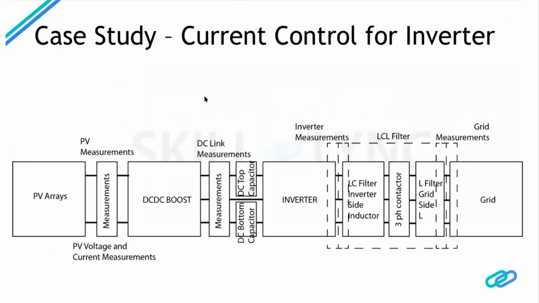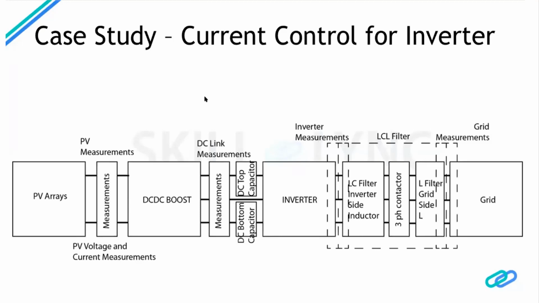So we have PV arrays. These need to be measured, because we need to measure the voltages coming from the PV arrays. A measurement system is there. Then we have a DC-DC boost system, and again we have to see what the outputs from this are. These measurements are something we will again focus on. Then we have a top capacitor, bottom capacitor, then an inverter, then an LC filter, then a three-phase contactor, then a grid side filter, and then we have a grid.